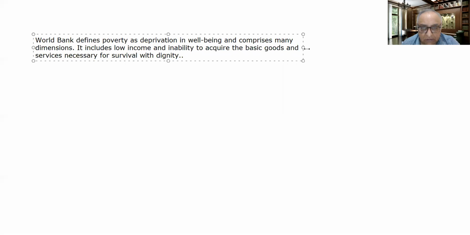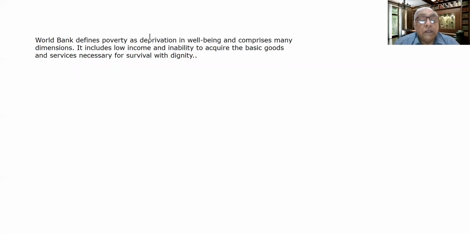So as per the World Bank's definition of poverty, one thing which the World Bank has made clear is that poverty is a state of deprivation. When we think about poverty, we think about deprivation also.